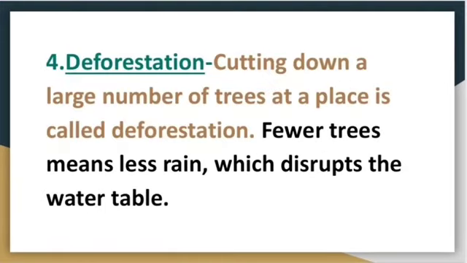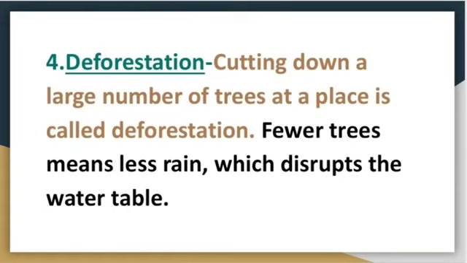Next is deforestation. So what is deforestation? Cutting down a large number of trees at a place is called deforestation, because fewer trees means less rain, right, which disrupts the water table.